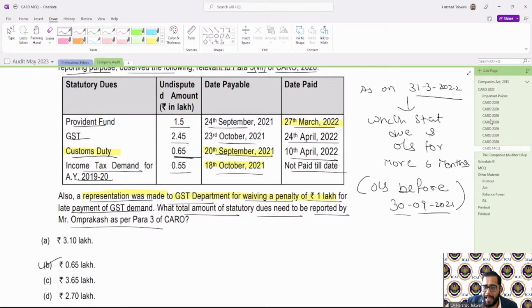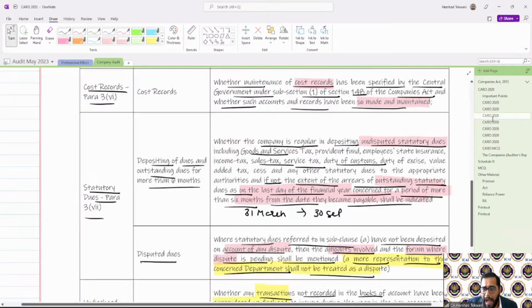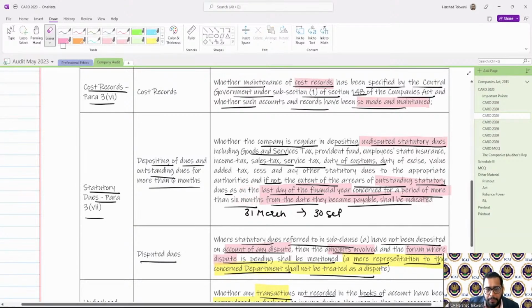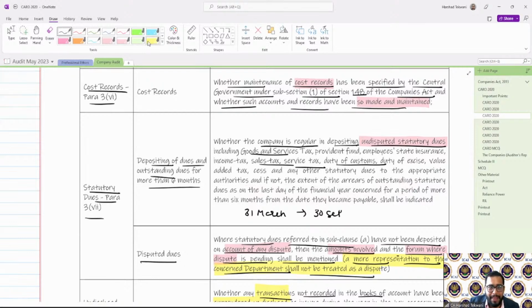The clause says that it should be outstanding arrears, as on the last day of the financial year, that is my 31st March, for a period of more than 6 months.